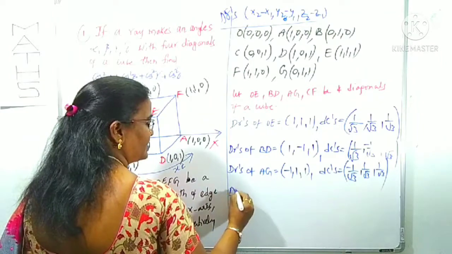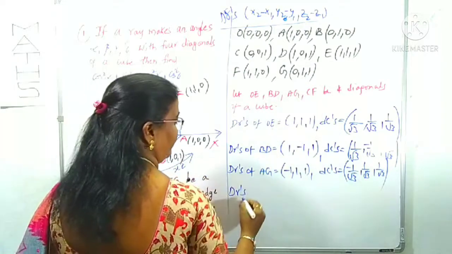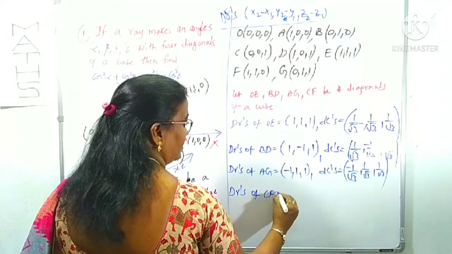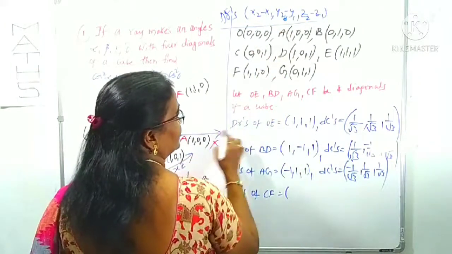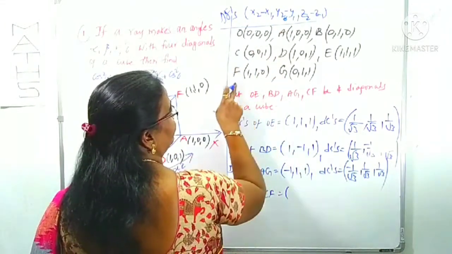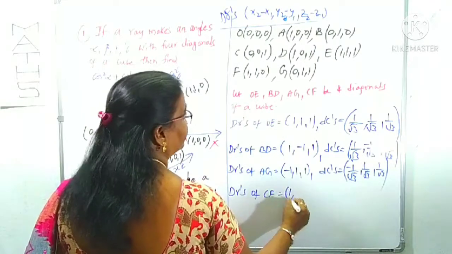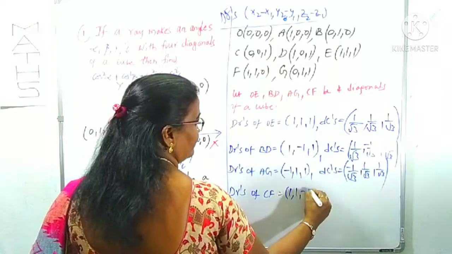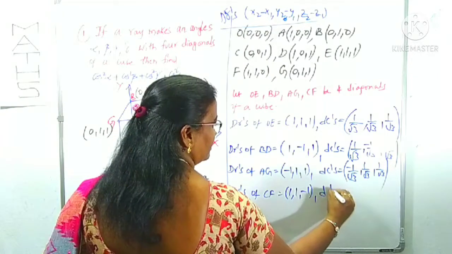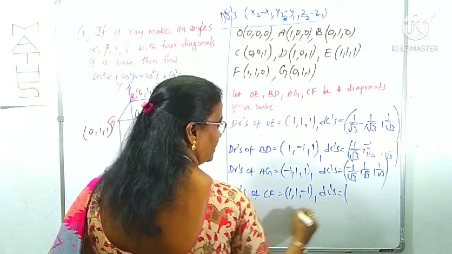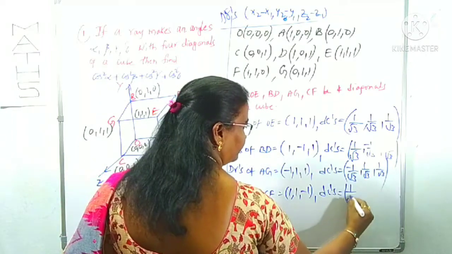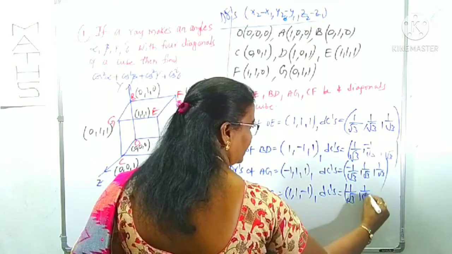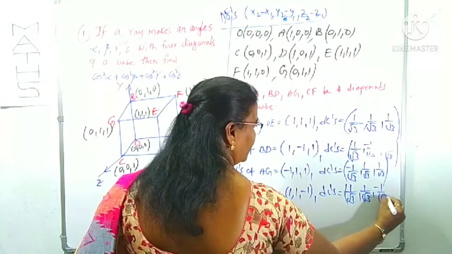Now finally the DRs of another diagonal, CF. Same way, same formula, only you are using C to F. 1 minus 0, 1; 1 minus 0, 1; 0 minus 1, minus 1. What are these DCs? 1 by root 3, 1 by root 3, minus 1 by root 3.